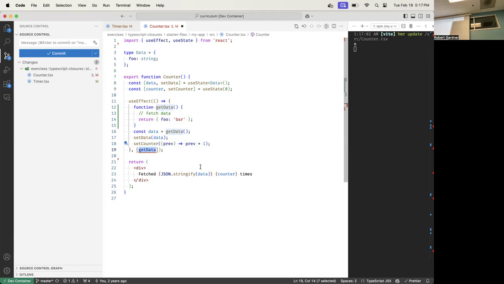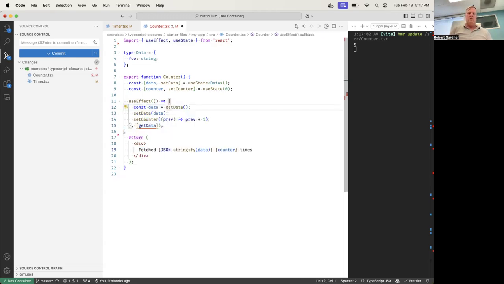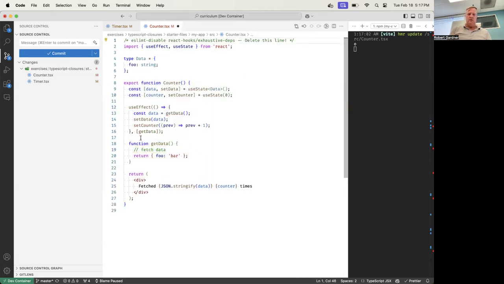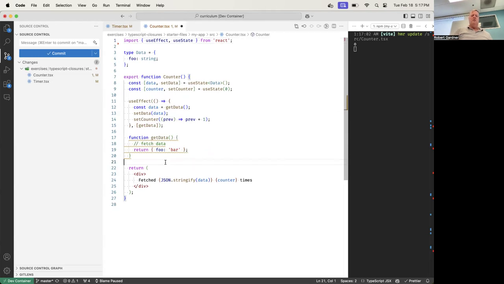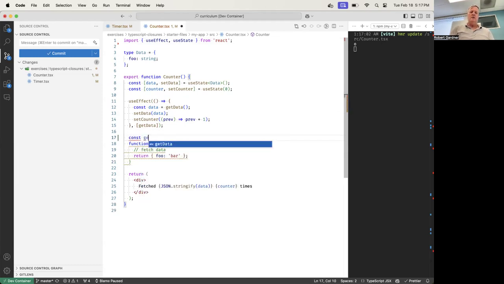Sometimes you're going to want to call this function from out here, and so it's nice to have it declared outside. If there's a case where you have to do that, then you take this function and turn it into a useCallback. Let me undo so I get it. Okay, here it is. So I turn this into a useCallback. The way you do that is you say const getData. I'm going to declare getData. It's a function now, and I'm going to make it a useCallback instead.